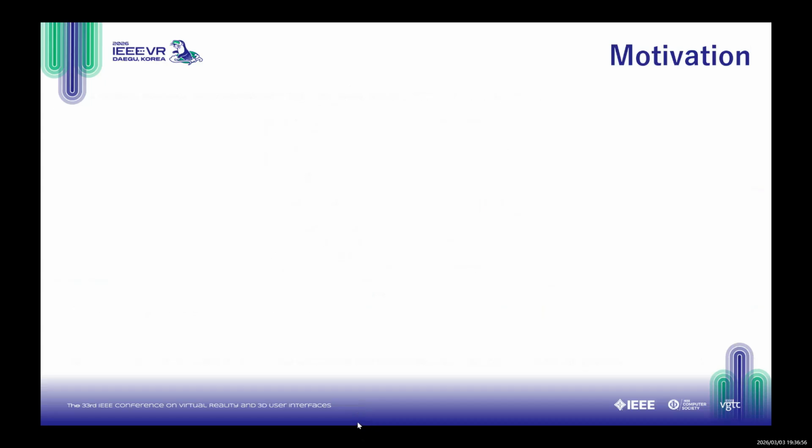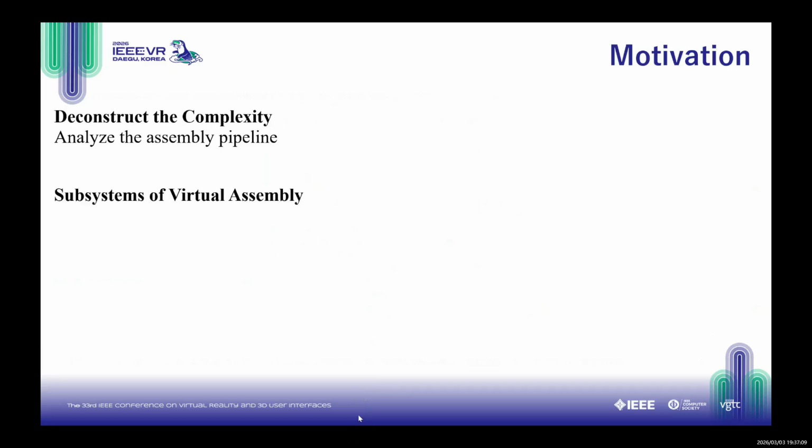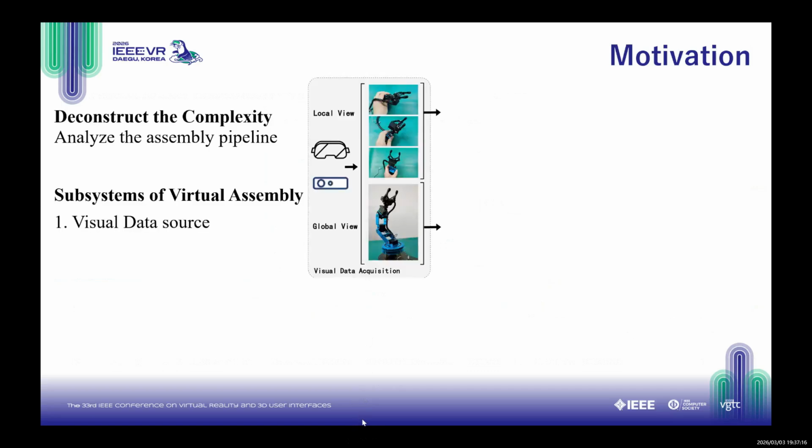To address the complexity and cognitive issues identified in the previous slide, we cannot view the augmented reality system as a black box. We must deconstruct the workflow to pinpoint exactly where the guidance falls short. So we organize the assembly system into four subsystems. First is the visual data source. Second is the pose estimation or the visual operating system.